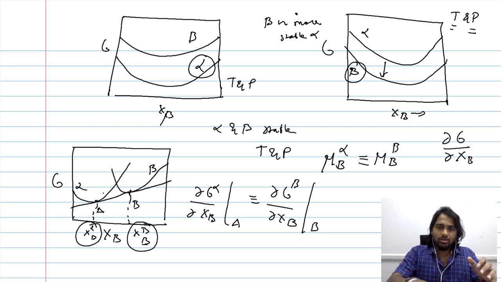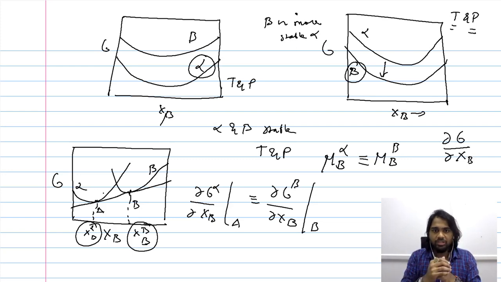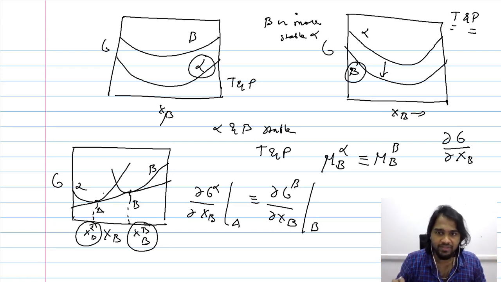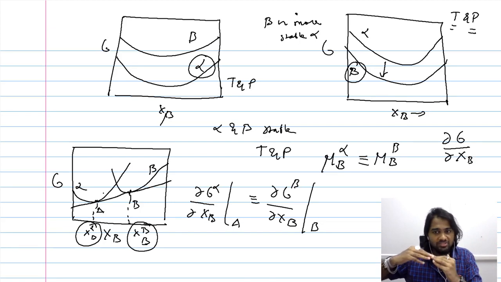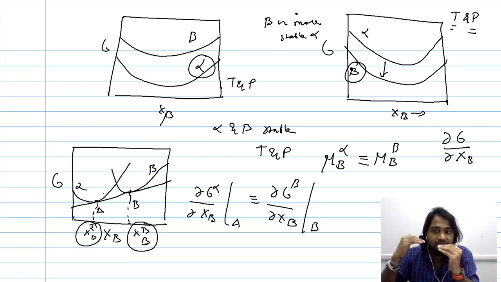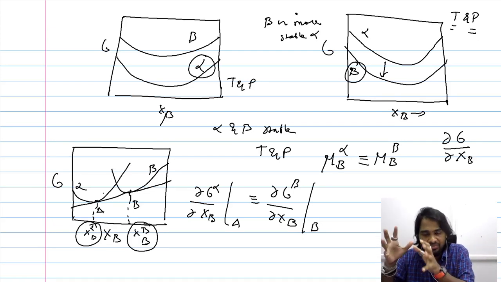So, just by looking at the change in the Gibbs free energy with respect to concentration, we will be able to say which phase or phases are stable. When it is not possible to plot a common tangent between the two curves, then only the phase with the lowest Gibbs free energy is stable. On the other hand, if we are able to plot a common tangent, then depending on how many curves this common tangent touches, that many phases are stable in those conditions.